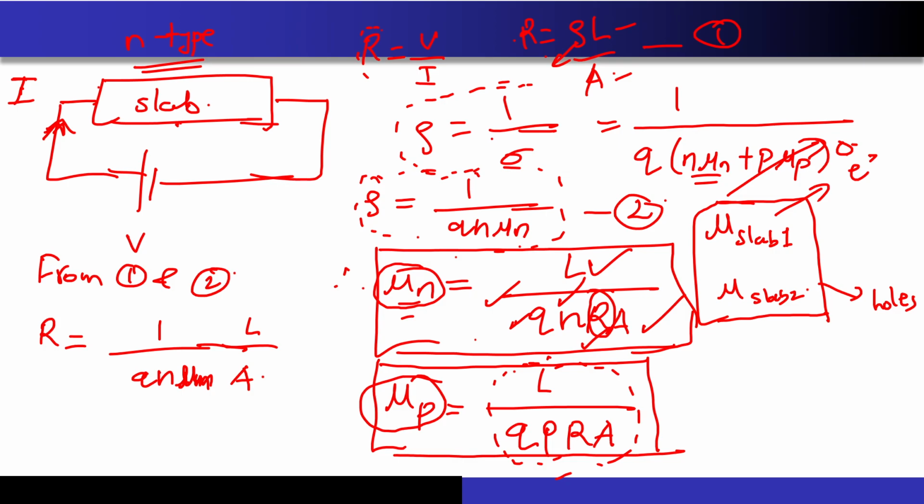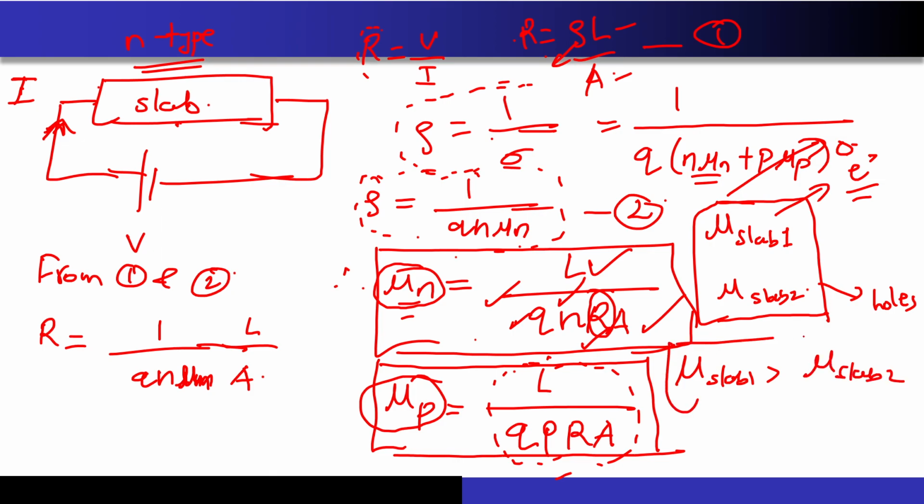Which mobility will be higher, the mobility of slab 2 or of slab 1? Slab 1, exactly right. Because electrons have a higher mobility than holes, the mobility of slab 1 should be higher than the mobility of slab 2.